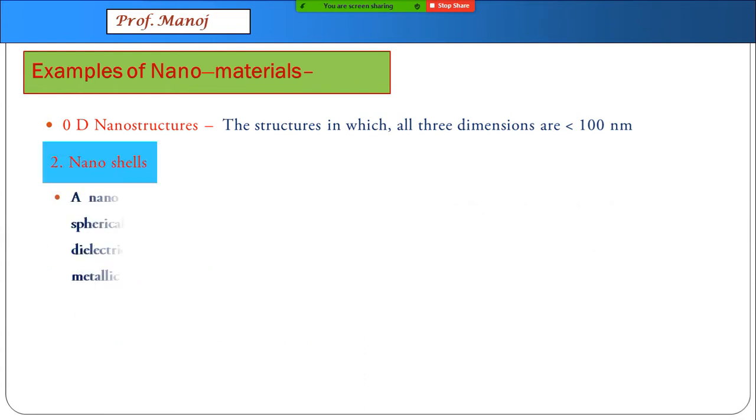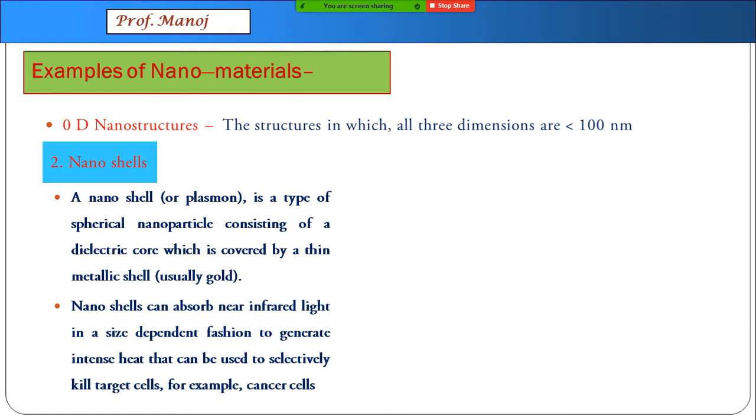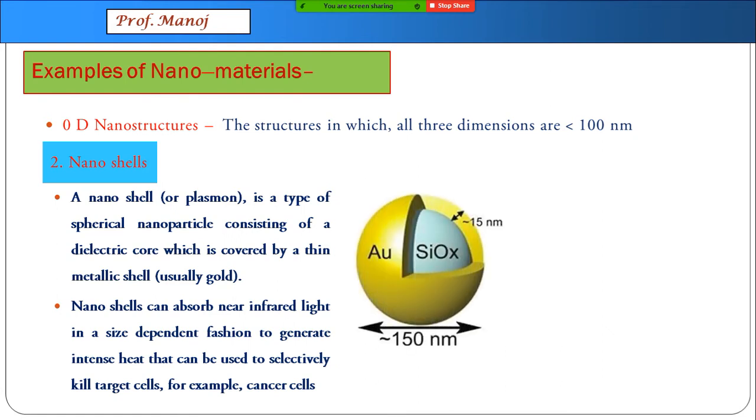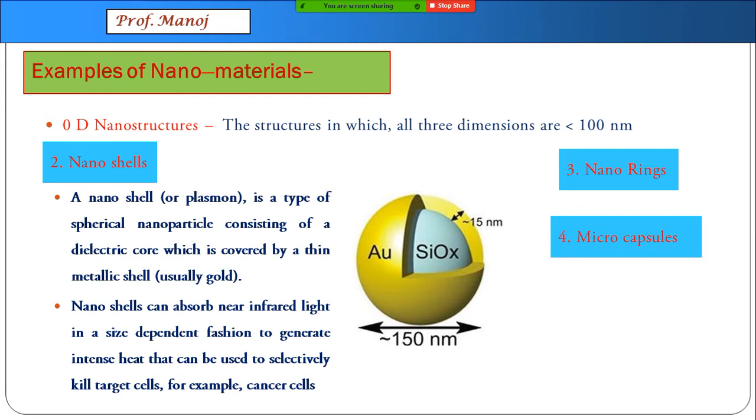Next example is nanoshells. This is one of the most recent technologies used, wherein you have a spherical nanoparticle. The inside core will be dielectric material covered with a metallic shell like gold. These nanoshells can absorb near infrared light and generate intense heat. Recent studies have shown that they can kill cancer cells. So these nanoshells have a great application in treatment of cancer. Number 3 is nano rings, and number 4 is microcapsules.